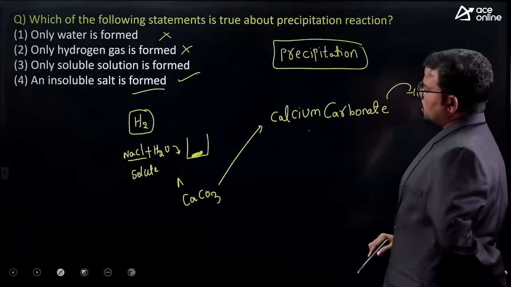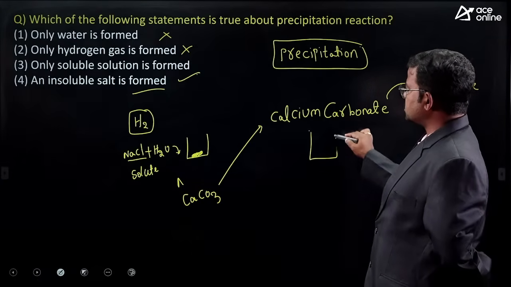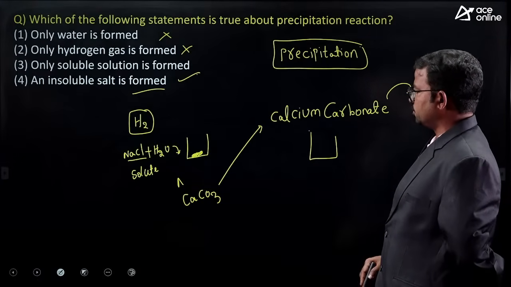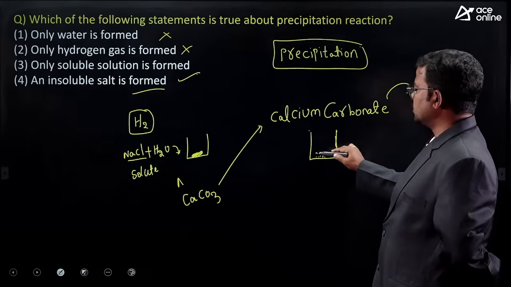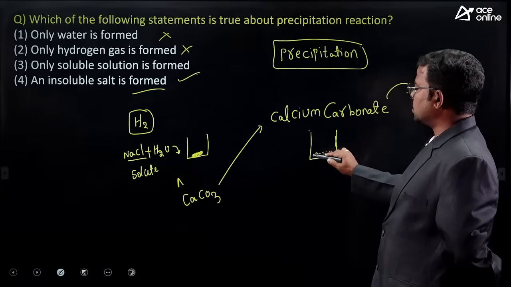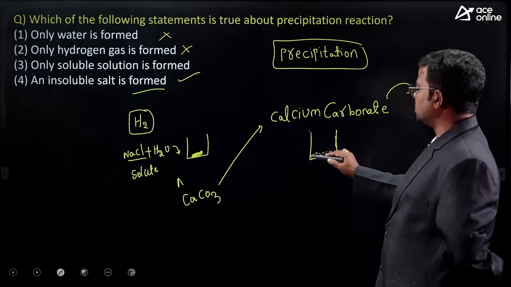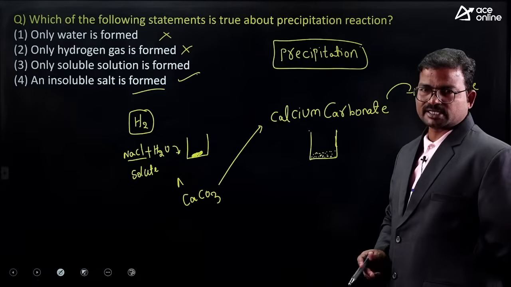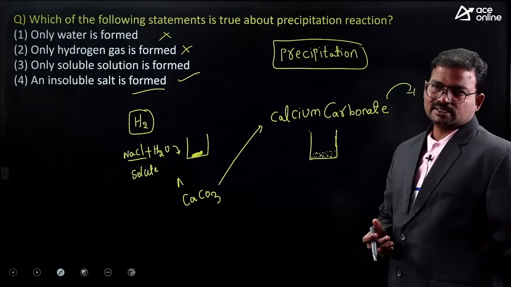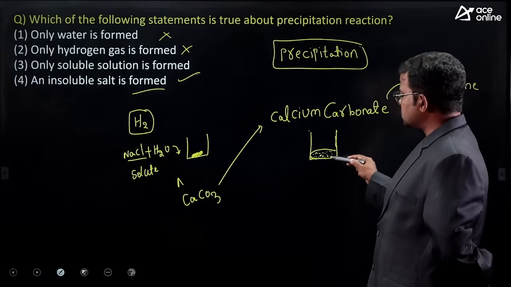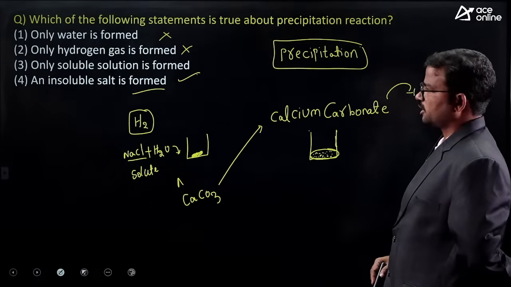When we add this type of calcium carbonate into the water, it is not easy to dissolve completely. Especially at the bottom of the beaker, we are getting some solute particles. Because of that, it is treated as a precipitation reaction.